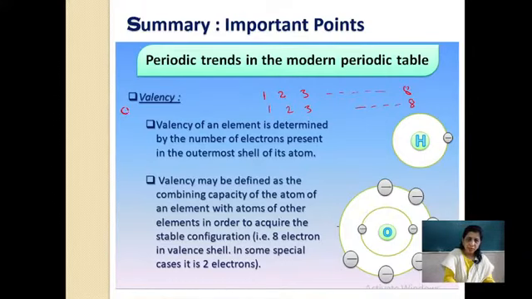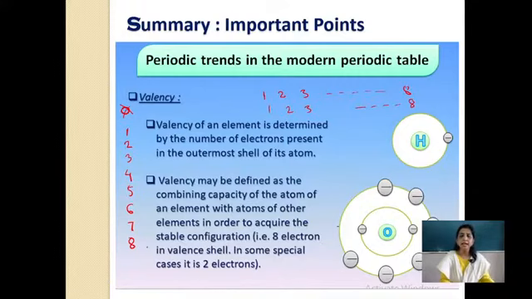Can valency be zero? Can valence electrons be zero? No. There cannot be zero electrons in the outermost shell. If the shell exists, then there must be a minimum of 1 electron. Remember, 1 is the minimum. What can be the maximum number of valence electrons in the outermost orbit? As we have studied the octet rule, how many electrons can be there in the valence shell? Maximum 8 electrons. Remember.